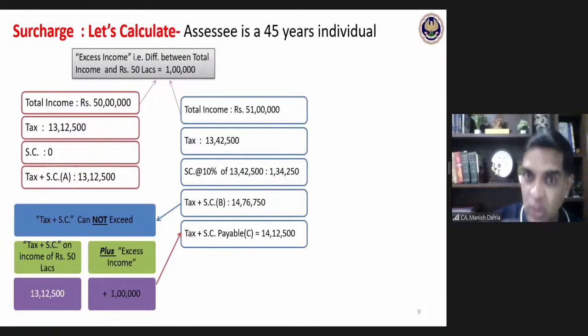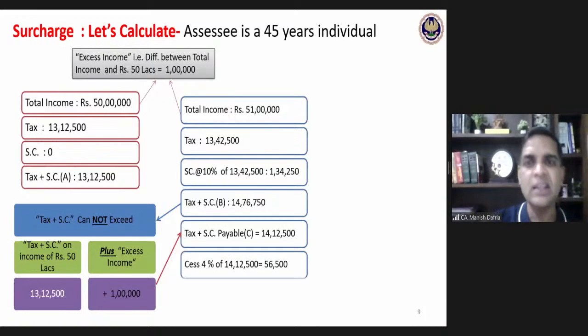So I should not calculate 14,76,750. I should calculate 14 lakhs 12,500 as the tax and surcharge payable. On this 14 lakhs 12,500, the cess would be calculated at the rate of 4%. So this will be 56,500. Total tax plus surcharge plus cess payable would be 14 lakhs 69,000 in this case.